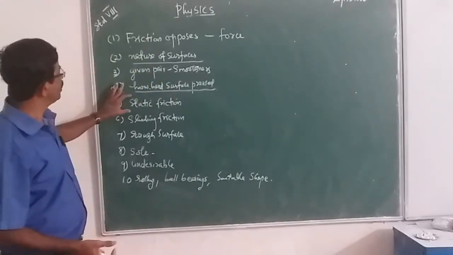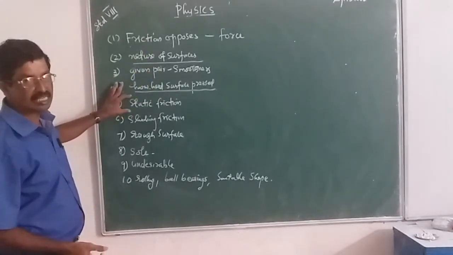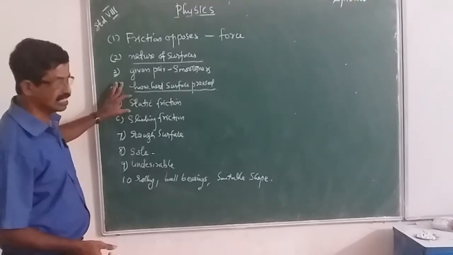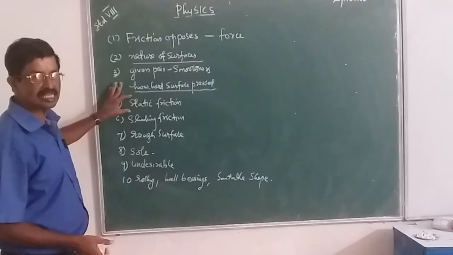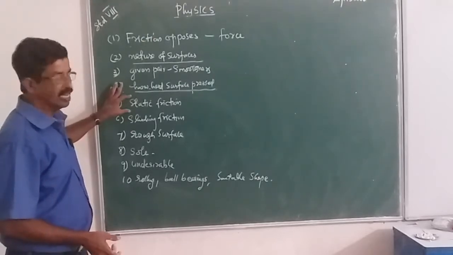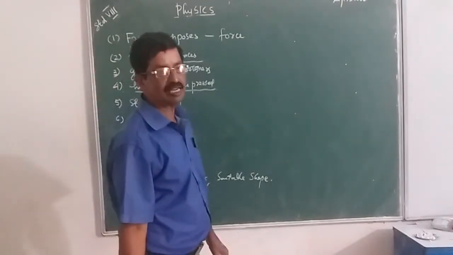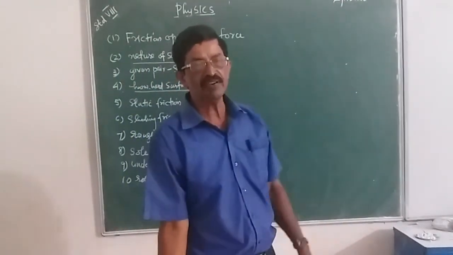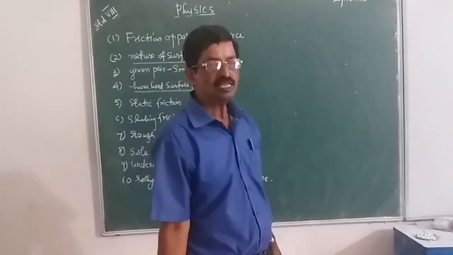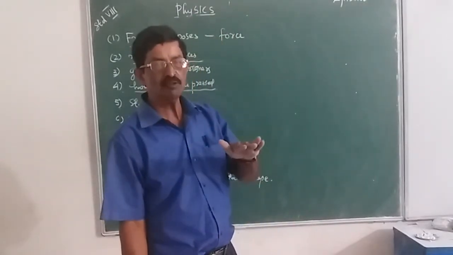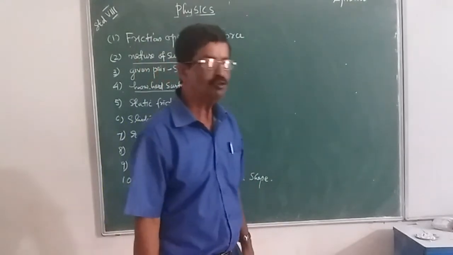Then when a body is at rest, that friction is static friction. It ends when the body starts to move. Static friction becomes maximum when the body just starts to move.